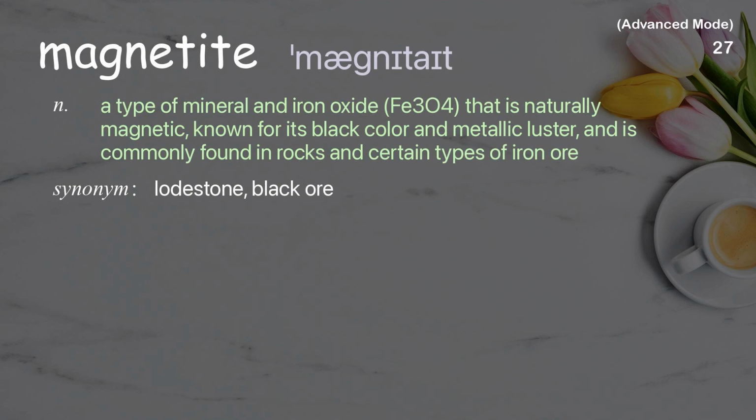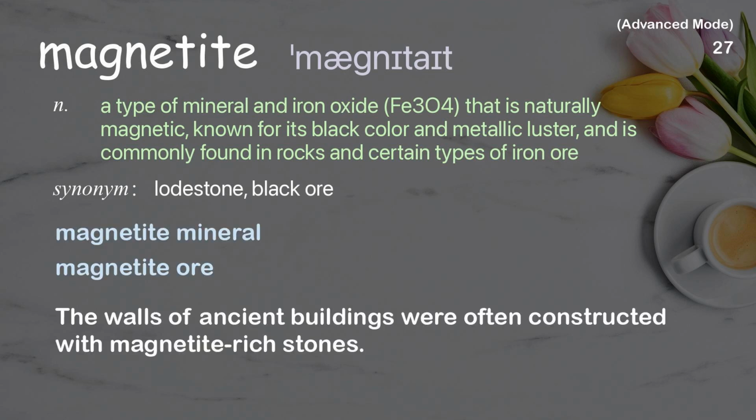Magnetite. A type of mineral and iron oxide, Fe3O4, that is naturally magnetic, known for its black color and metallic luster, and is commonly found in rocks and certain types of iron ore. Examples: Magnetite mineral. Magnetite ore. The walls of ancient buildings were often constructed with magnetite-rich stones.